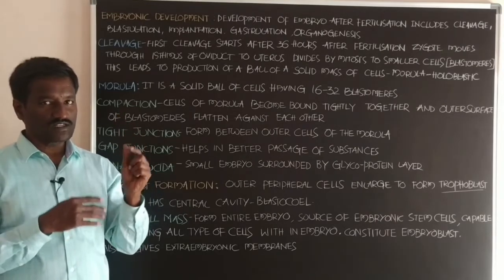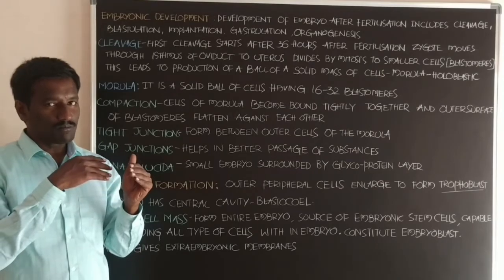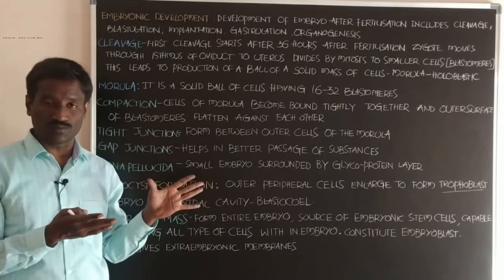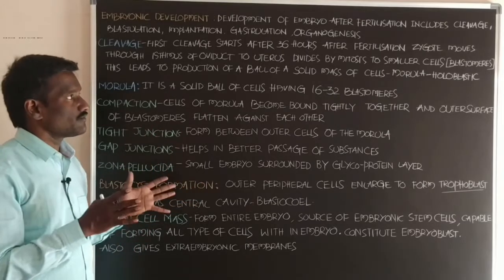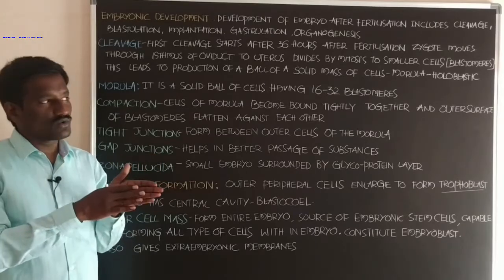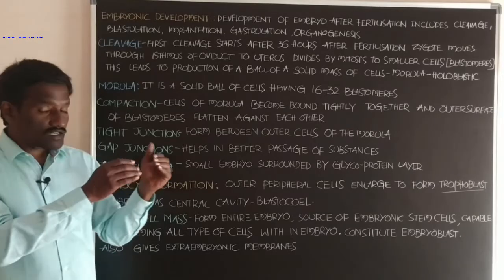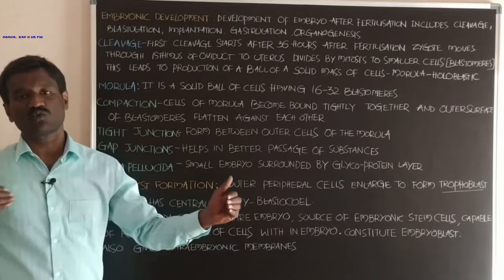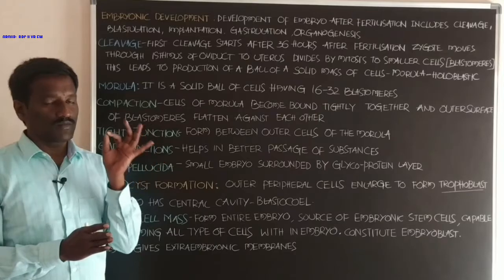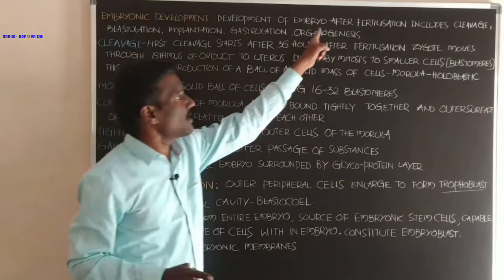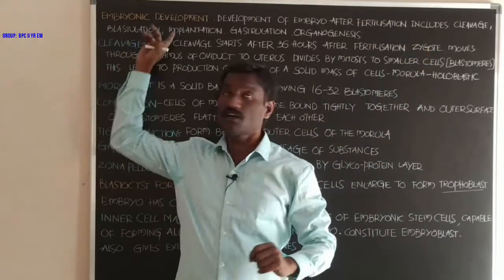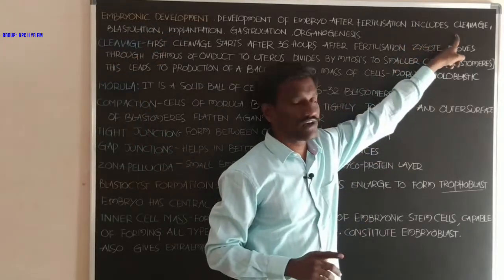That single cell goes to mitotic division in the region of the fallopian tube, gradually develops and slowly reaches the uterus in the female reproductive system. After fertilization, embryonic development includes cleavage.